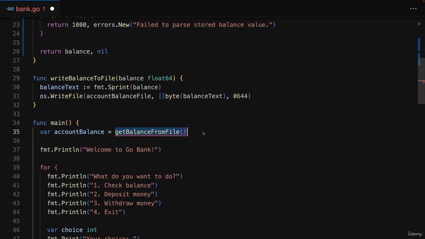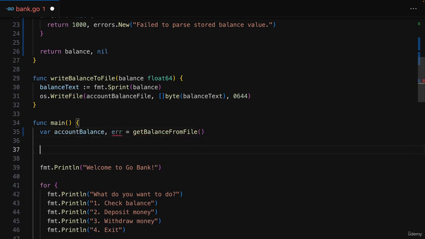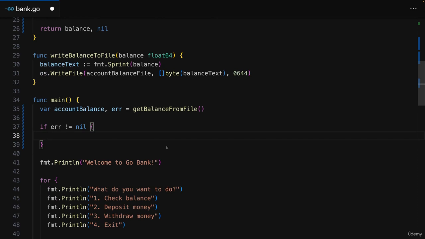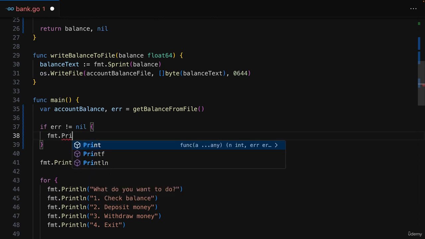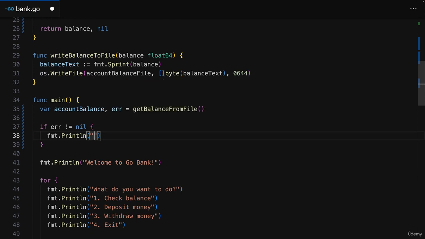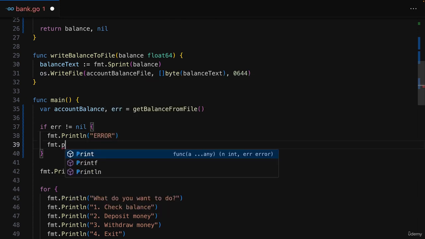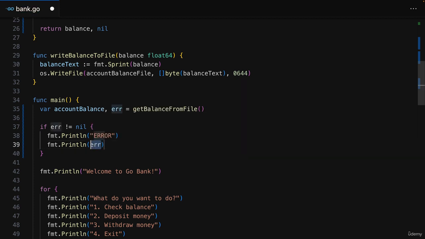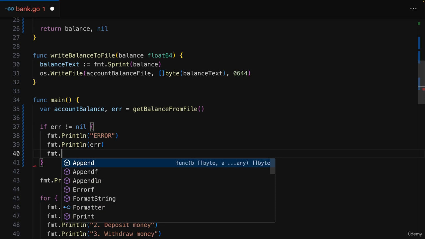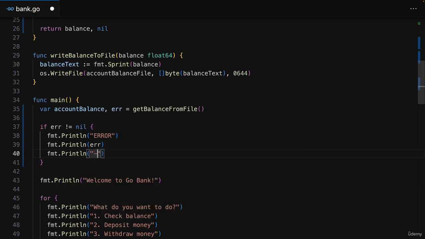Well, and now we can go to the place where we call getBalanceFromFile, and since this now returns such an error value, we should accept a second variable here, error, for example, which we can now also use to check if it's not equal to nil, which, as you learned, means that we have an error. And then here we could, for example, output this extra error message and output error in a new line, and then below that, the error value. And you can refer to the error value like this, and it will automatically output the attached message. And then below that, to set this apart, I'll output a couple of dashes.